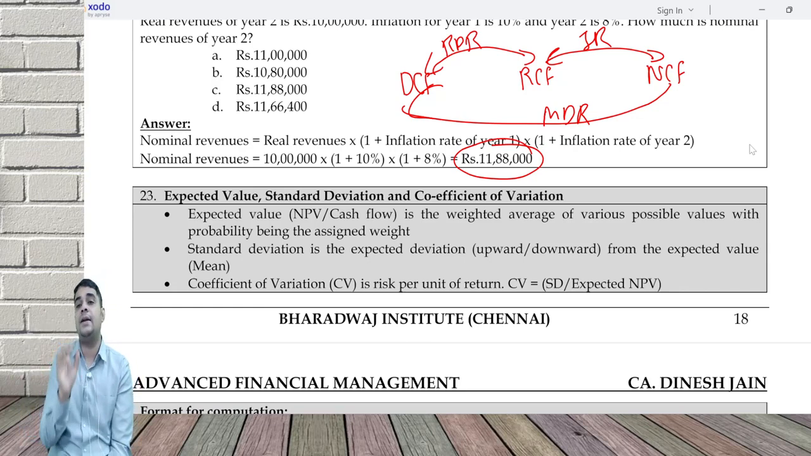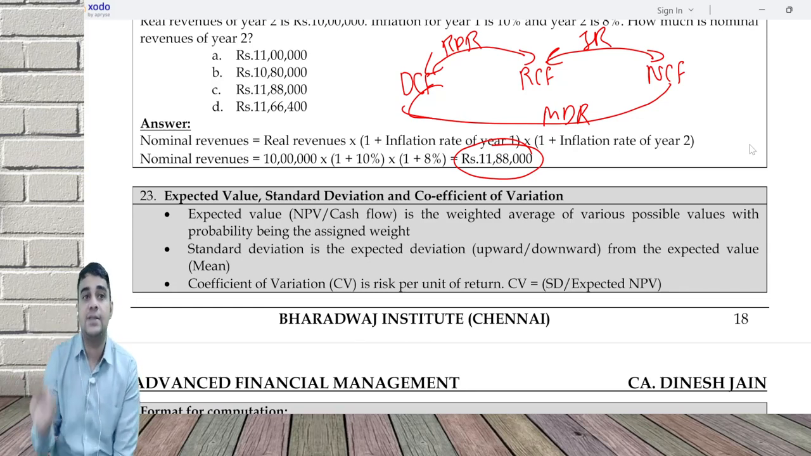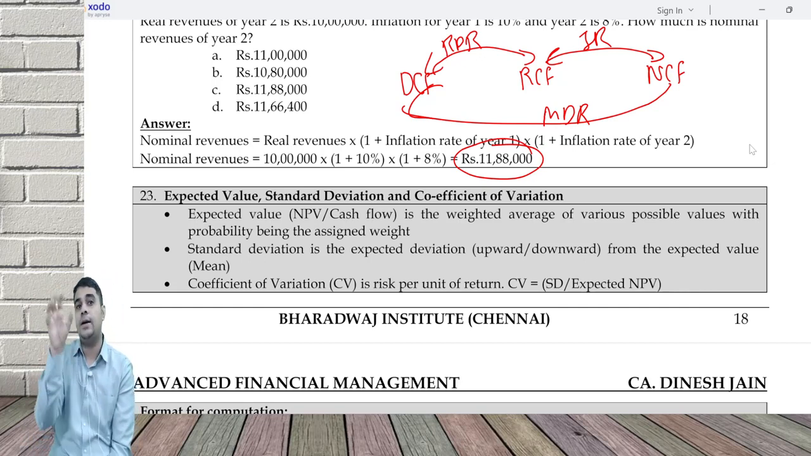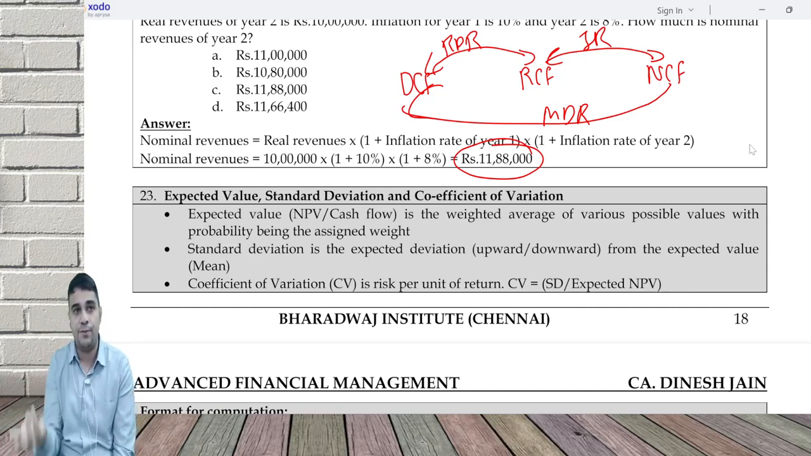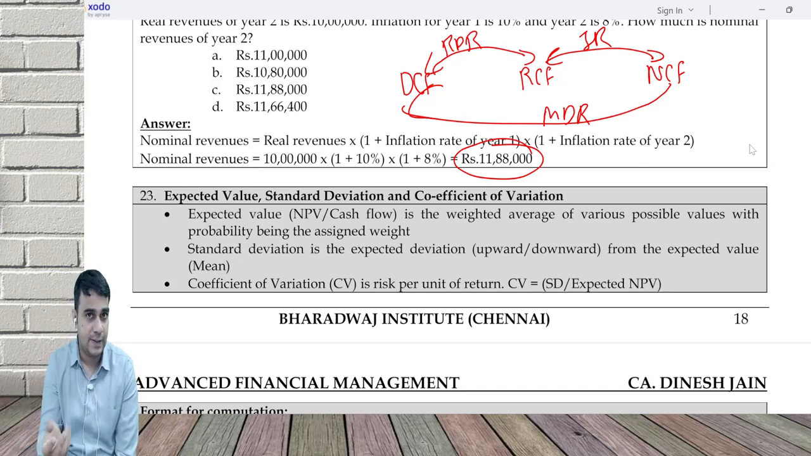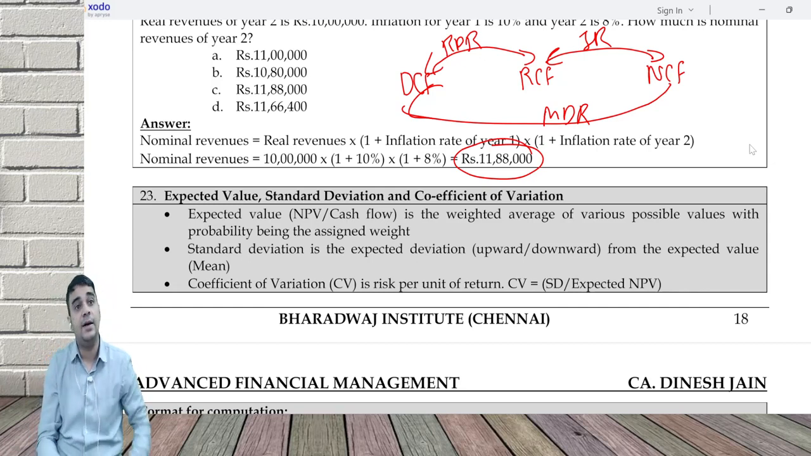First thing is you'll have to calculate the expected cash flow and standard deviation for every year. How do you do it? Cash flow, probability, product, deviation and PD square. Sum of the product is year 1. If the same gets repeated, same for year 2, same for year 3, same for year 4. And your standard deviation will also be the same. Based on the expected cash flow, you calculate an NPV, that's called expected NPV.